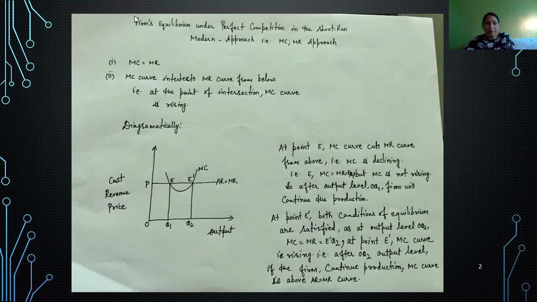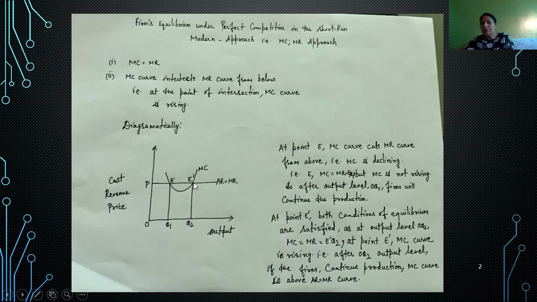Now, which is the permanent point of equilibrium, E or E dash? At point E, the first condition is satisfied: marginal revenue is equal to marginal cost, that is EQ1. But in this case, the marginal cost curve cuts the AR-MR curve from above. That is, the marginal cost curve is sloping downward. If the producer increases the output after the OQ1 level, the marginal cost is less than the average revenue or the price. So it is beneficial for the firm to continue the production.